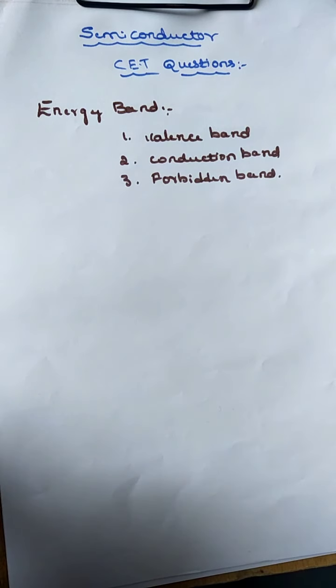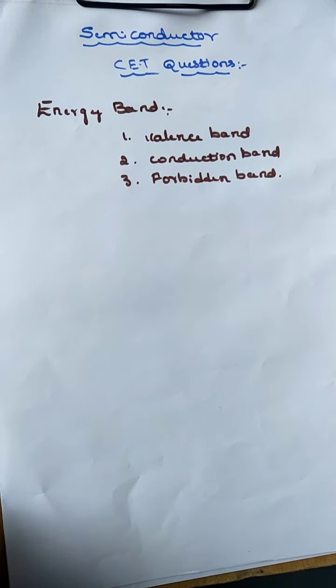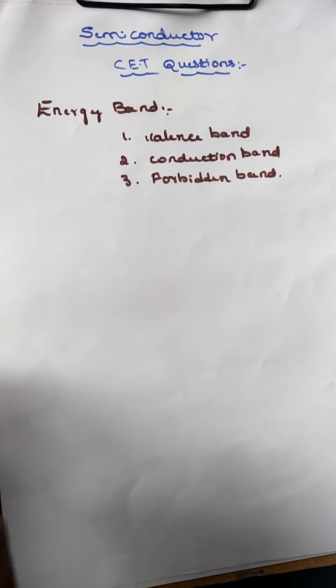The range of energy values occupied by valence electrons is called the valence band. The range of energy values occupied by conduction electrons is known as the conduction band. The separation between the valence band and the conduction band is called the forbidden band.